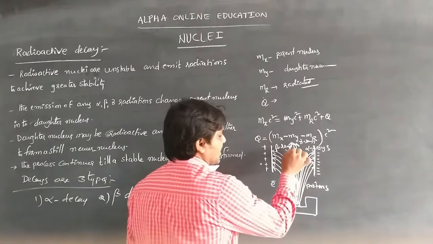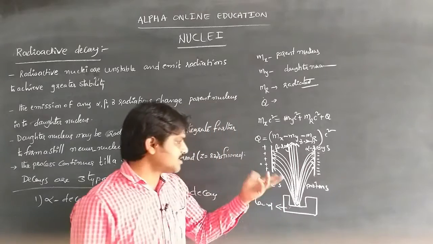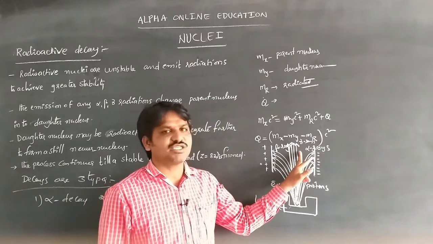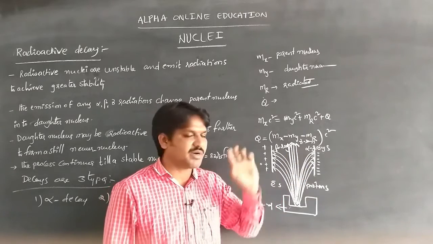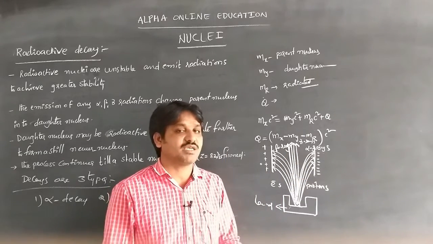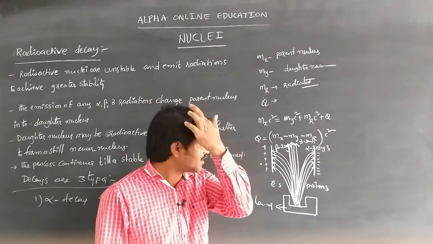Gamma rays are uncharged, and their energy is in the form of photons.